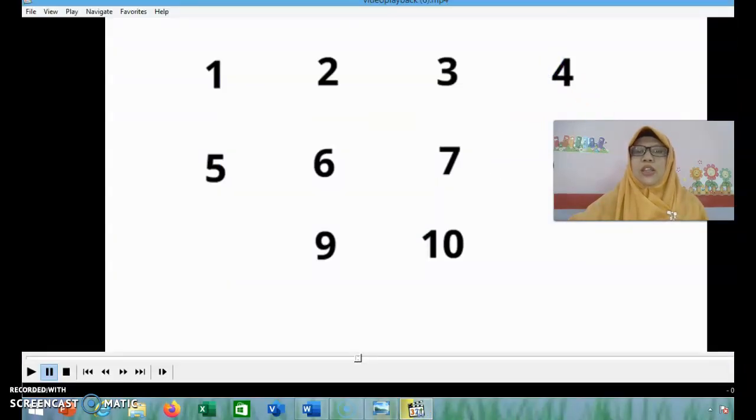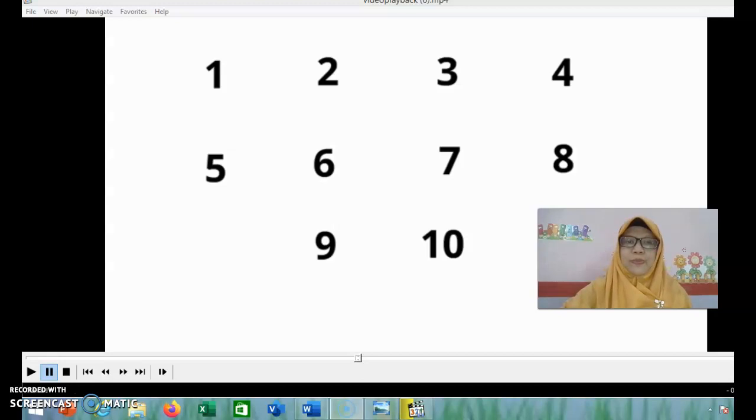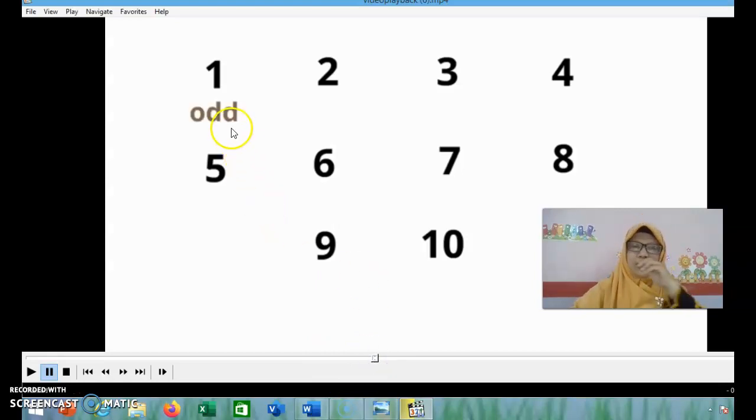Okay, look at the numbers. There are some numbers here from 1, 2, 3 until 10. And let's check it. Number one is odd number or even numbers? Okay, let's check it. Okay, number 1 is odd number. Okay, dihafalkan ya, odd number angka berapa saja dihafalkan. Number 1 is odd number.